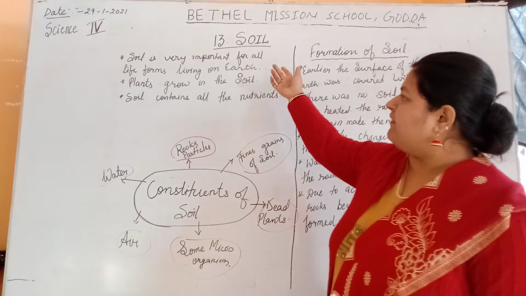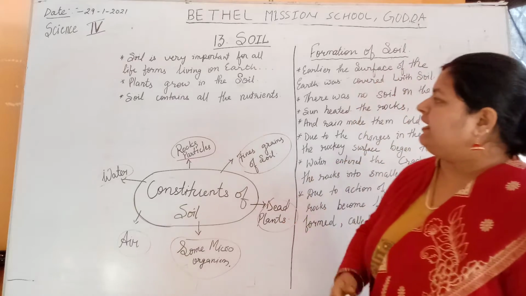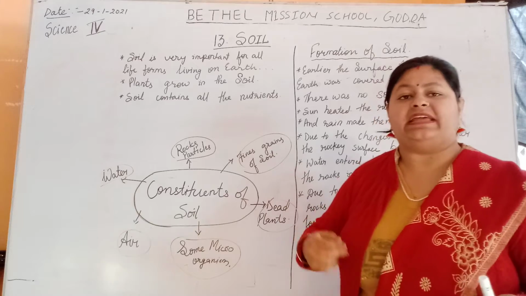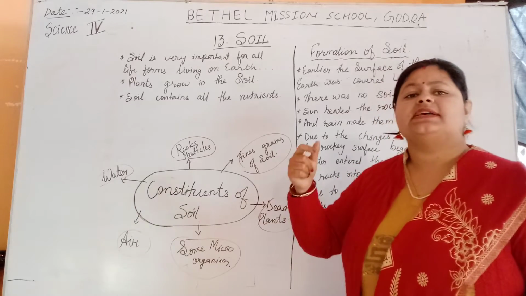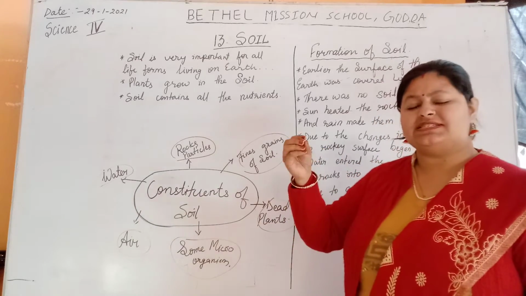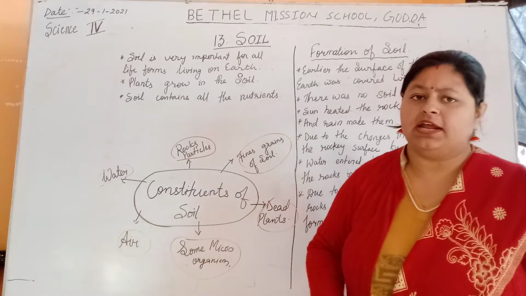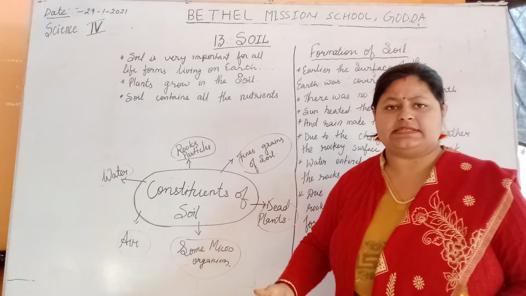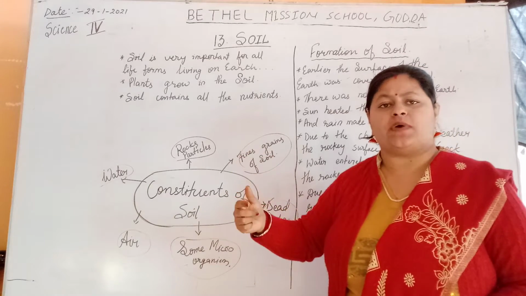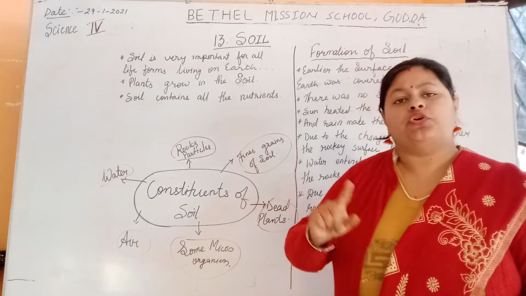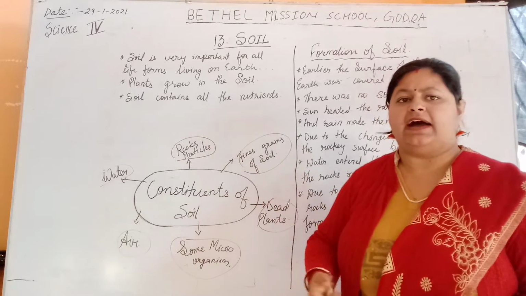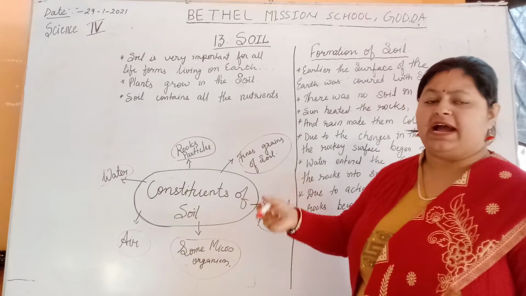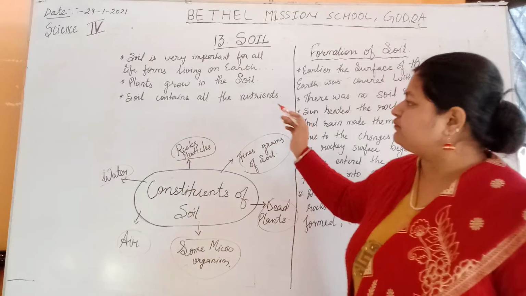So soil is very important for all life forms living on earth. For everyone, soil is very important: for human beings, animals, plants, and for microorganisms. You just imagine anyone, and soil is important for all of them. For example, how is soil important for animals? Because if there is no soil, no plant will grow, and if there is no plant, then what will the animal have? So the soil is very important for the animals, plants, microorganisms, and everyone.